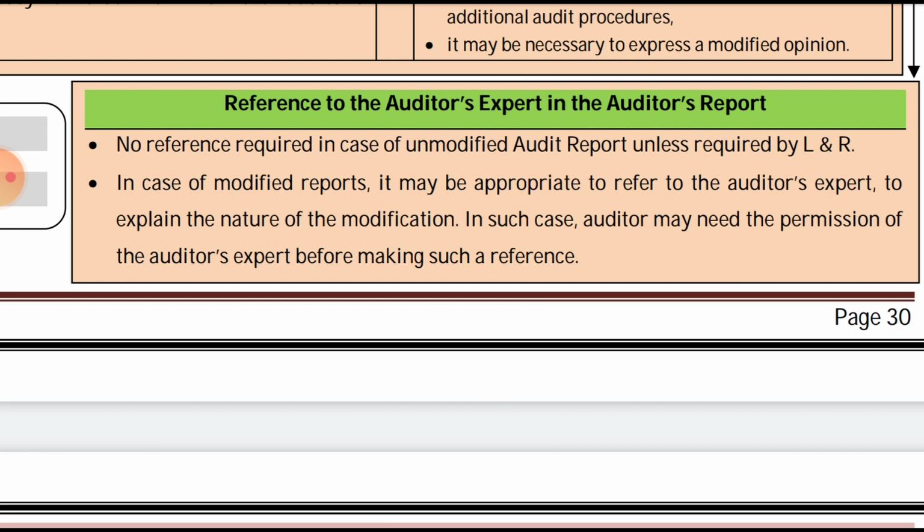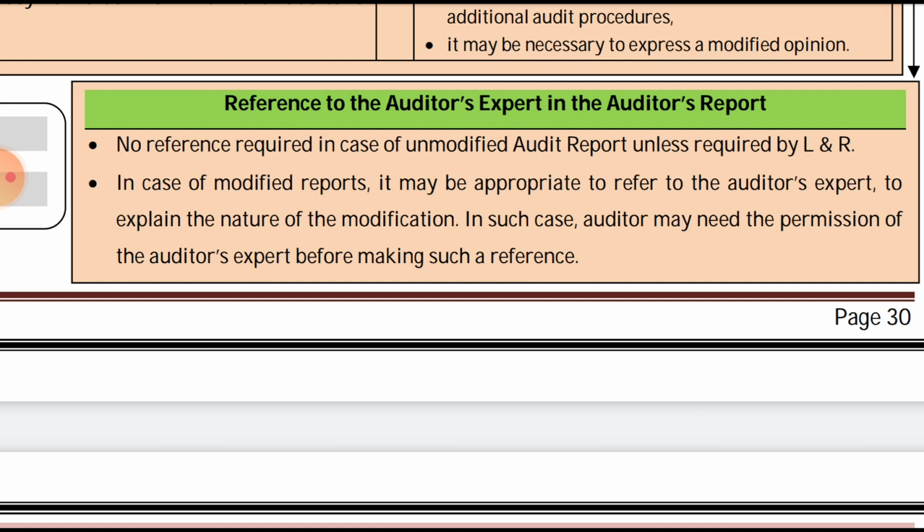It may be appropriate if the auditor has given the modification based on the conclusion reached by the auditor's expert. So for explaining this modification, he needs to refer to the auditor's expert, that this individual or organization was an auditor's expert in this case, and has given this opinion.